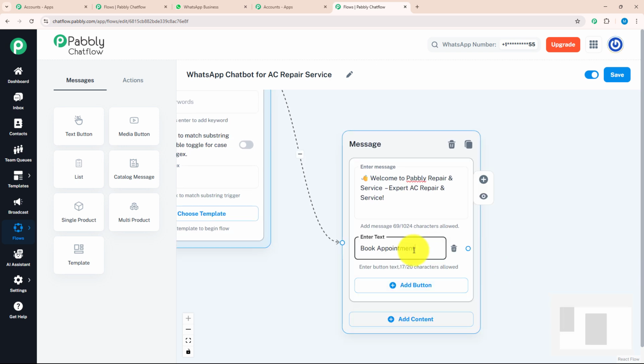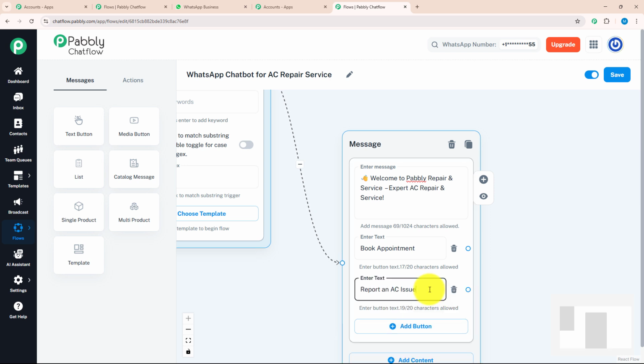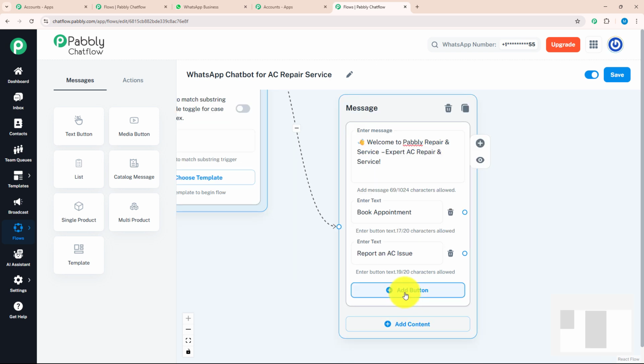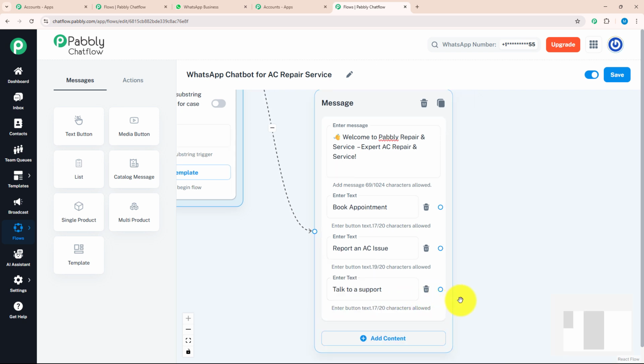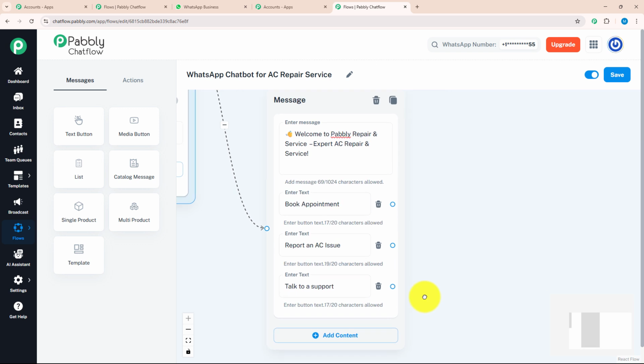With that, I also want to give a few action buttons. For example, book appointment. And for the next action button, I will again click on the add button option and enter report an AC issue. And for the third action button, I will again click on the add button option and enter talk to support. Now, after adding each action button, I want to give a separate message to my user for each button.